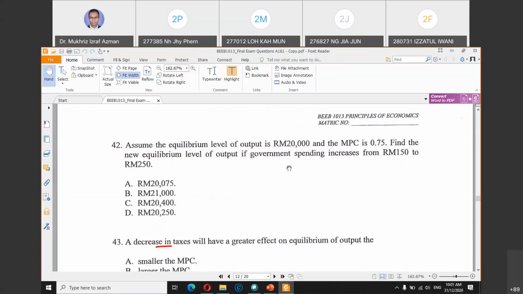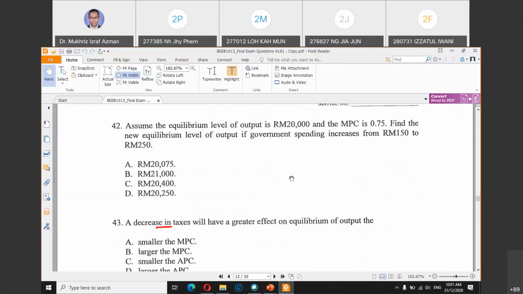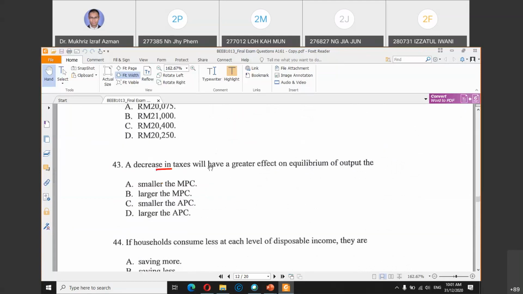This is also using the government multiplier. And then 43, a decrease in tax will have greater impact on output of what? Smaller MPC, larger MPC, smaller APC, larger APC.